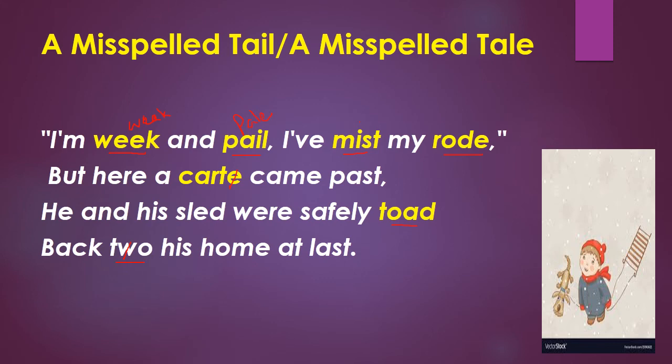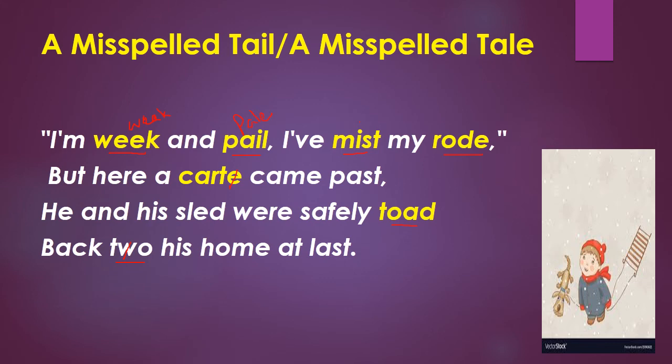So at the last what happened, he was feeling very pale and he missed the road, the way on which he is going back. And again there was a cart passing by, and they saw this boy, and safely they brought the boy and his sledge home with them to his home.